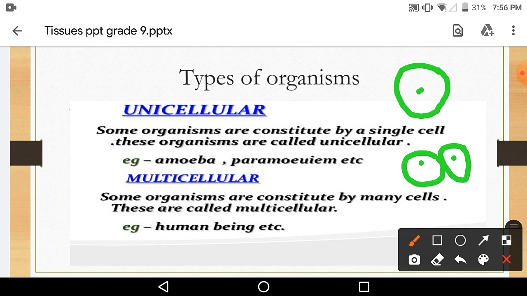Say, the digestive system. The digestive system consists of esophagus, stomach, intestine, and large intestine. All these different organs are made up of tissues, and tissues are made up of cells. So the cell is the fundamental unit, and cells unite to form tissue, tissues unite to form organs, organs unite to form organ systems, and organ systems unite to form the body.